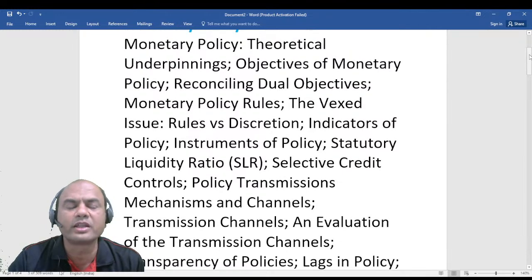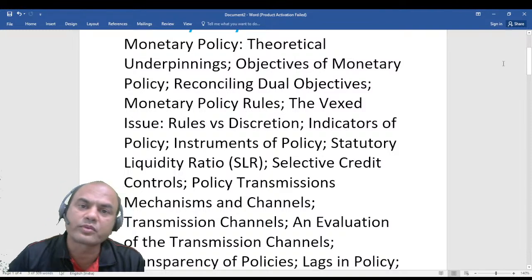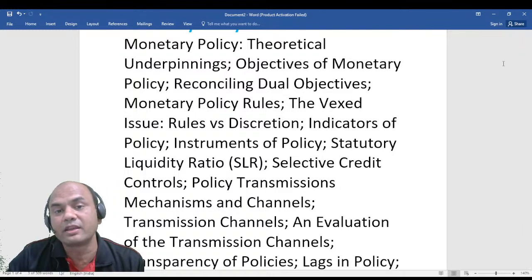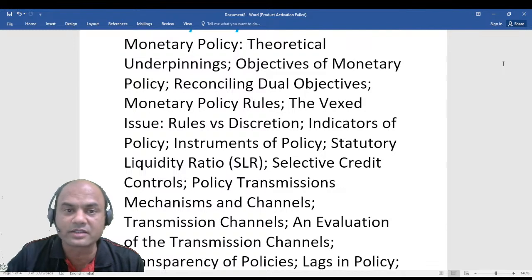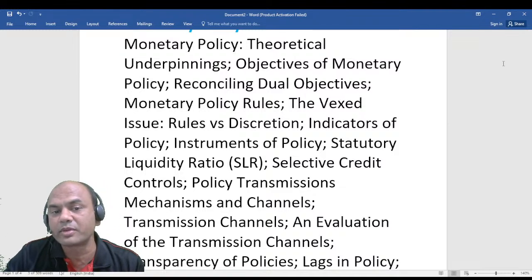RBI always gives it using the single phrase, monetary and credit policy. But creation of credit is an important part. That's what we call M3 in our financial studies, right? M0, M1, M2, M3, and M4 is there. So M3 is the main role of RBI, always remember.